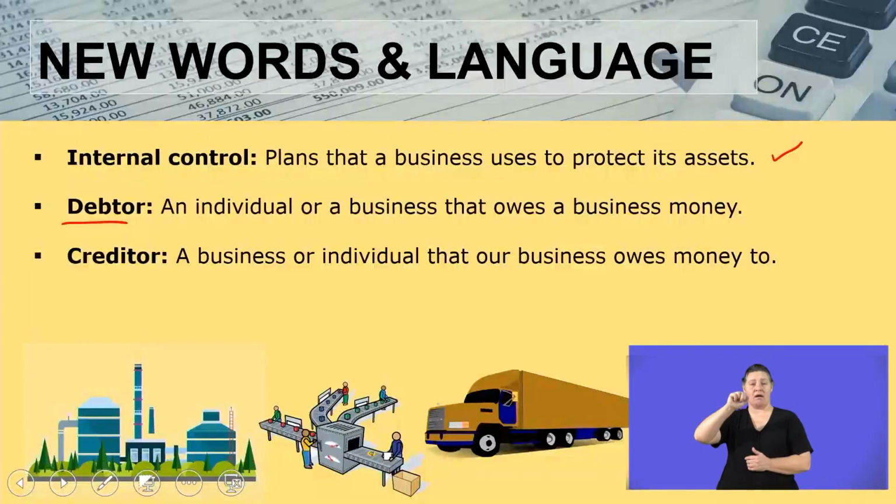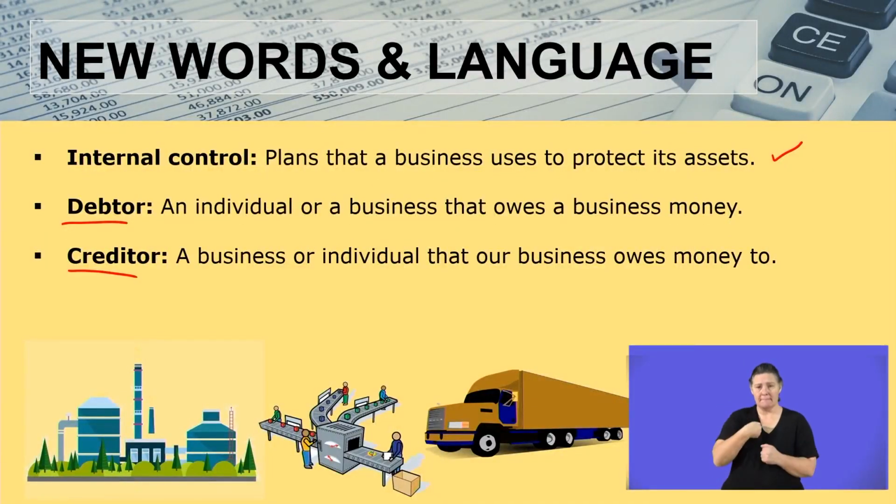Okay, now I'm going to quickly go on to the next one. A creditor. What is a creditor? This is a business or an individual that our business owes money to. So we can also buy on credit from an individual. When we buy on credit from an individual, that individual becomes our creditor. But we can also buy from another business. When we buy from another business, that particular business becomes what we know as a creditor.